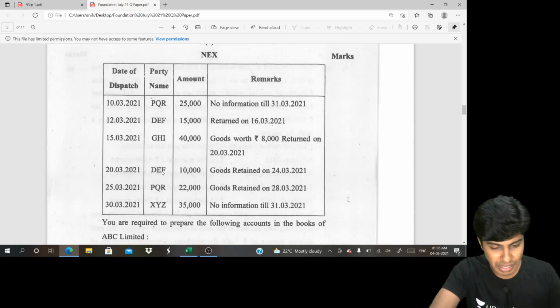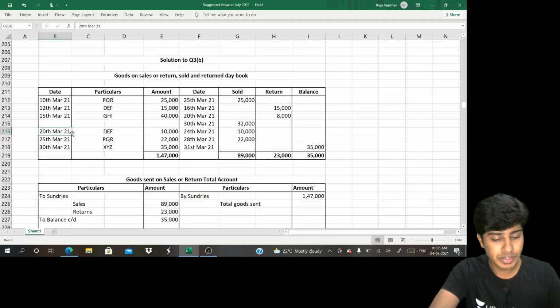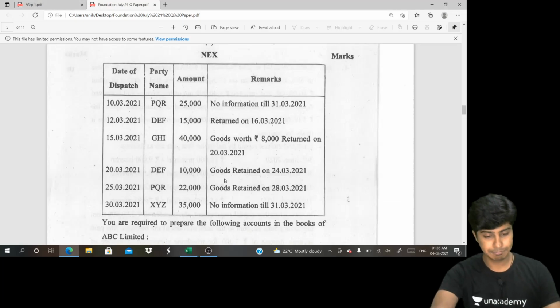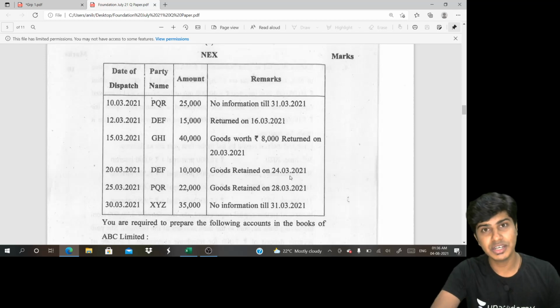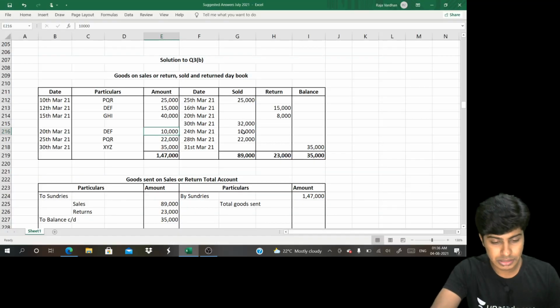Then we have again DEF, 20th of March, 10,000. Then what has happened? Goods have been retained on 24th of March. From 20th, say 15 days, we have time till April 4th, but on 24th only he has accepted it. So I'll write in the sold column 24th of March.